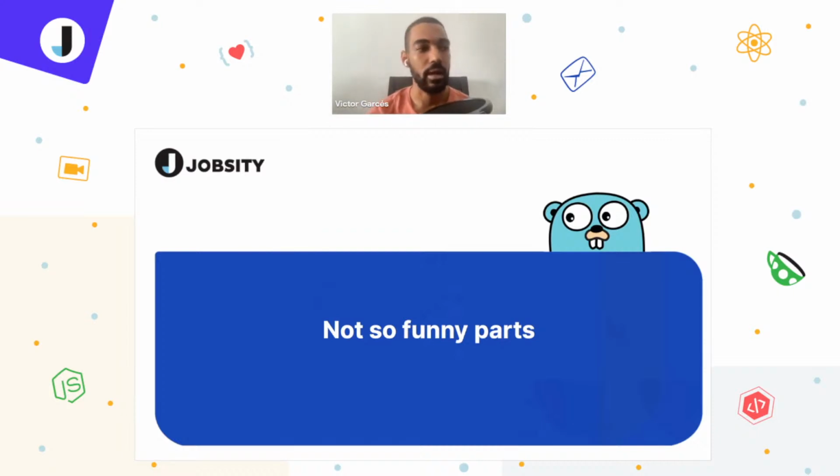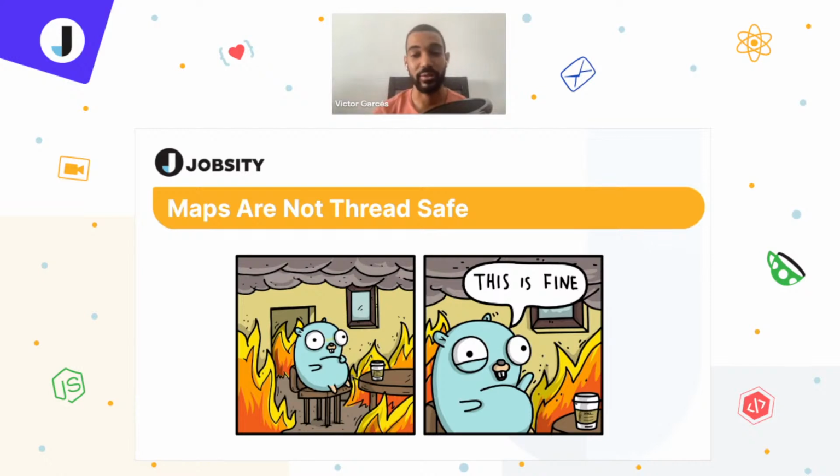But even though I've been having fun and saying all the good stuff about Go, that's not all the truth. You need to know the not so fun parts of the language. First, maps are not thread safe. Yeah, you may say, this is fine, but no, they aren't.